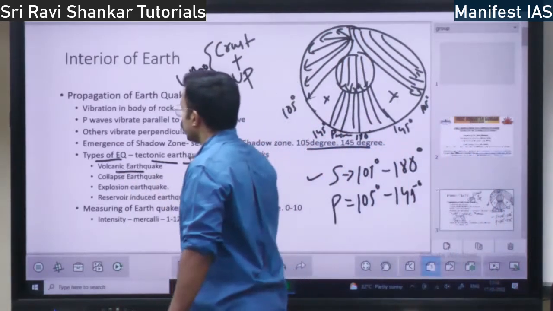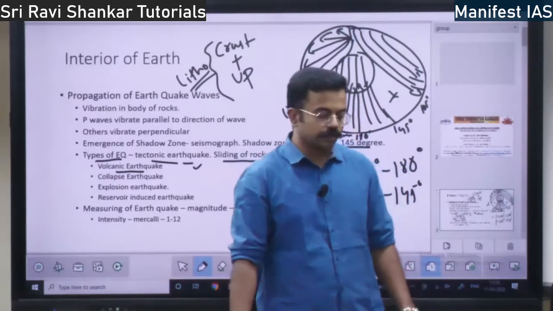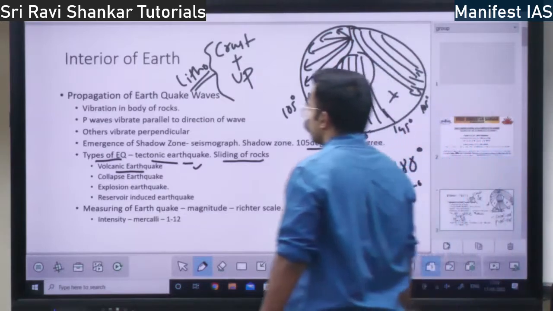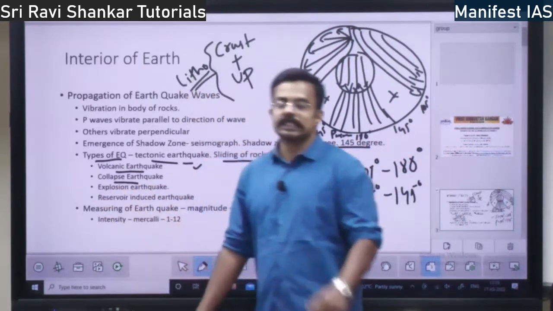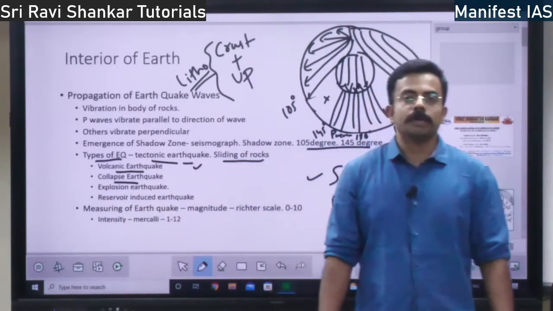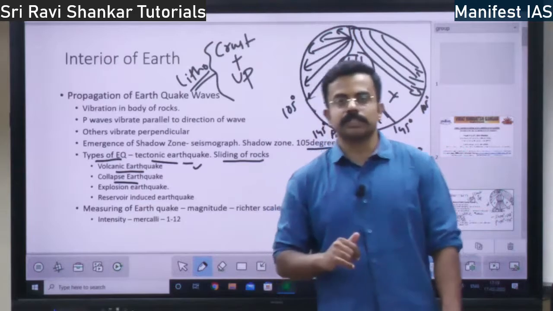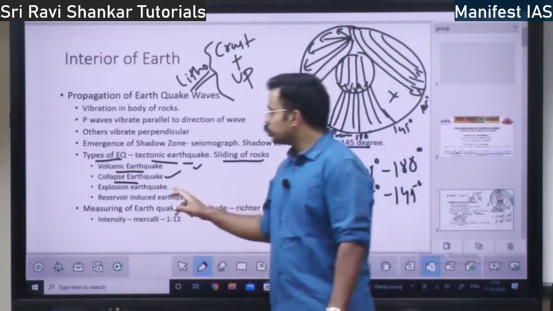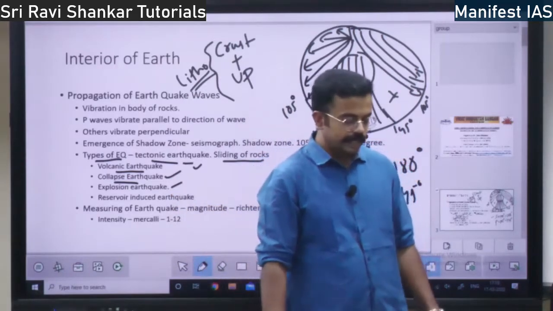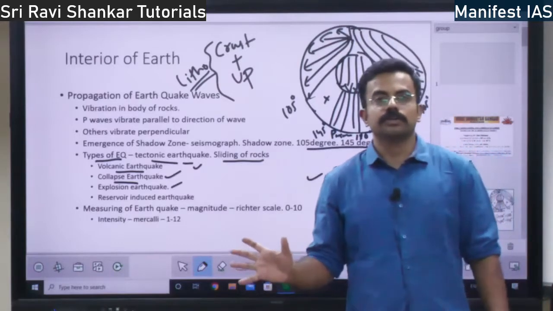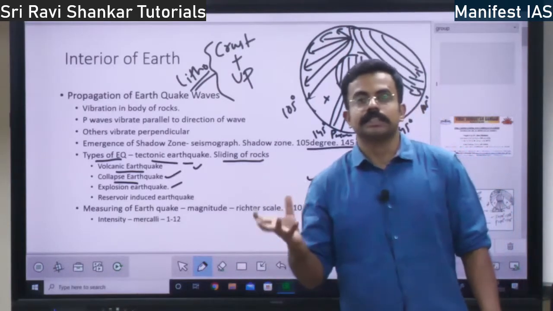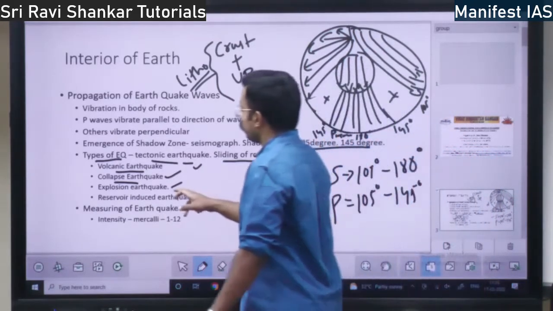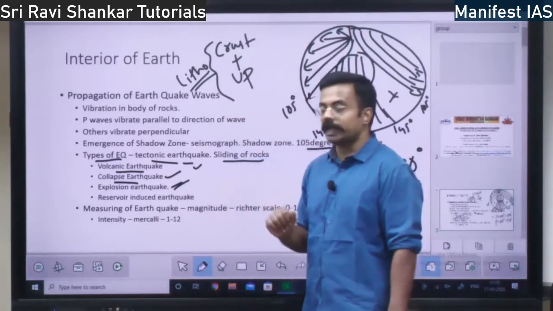Next you have volcanic earthquake. So if the earthquake emerges out of volcanoes, it is called volcanic earthquake. The next type of earthquake is collapse earthquake. This you will see in the mining region. If there is too much mining taking place, because of the vibrations of the mining, there will be collapse earthquake, right? Then you have explosion earthquake. Where does explosion earthquake take place? It takes place in the region where, because of mining or something, gelatin is used and bombs are exploded. There you have the explosion earthquake where bombs are exploded, right? That may be for various causes, right?